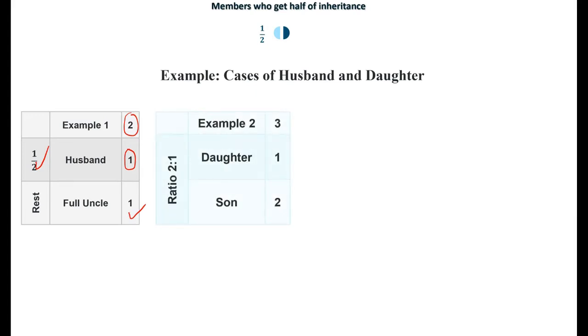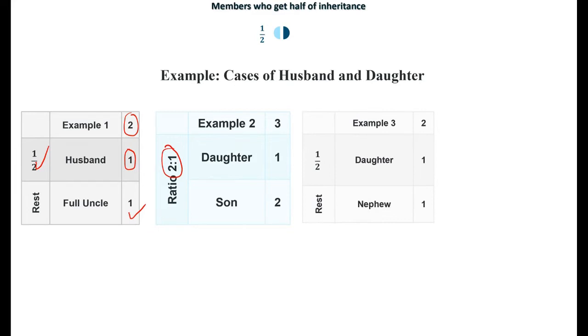Example number 2. We have a daughter and a son. The daughter now that she has a sibling, so she's not entitled to half. So she can't get half in this occasion. So she walks out with a son. للذكر مثل حظ الأنثيين. The ratio 2:1.